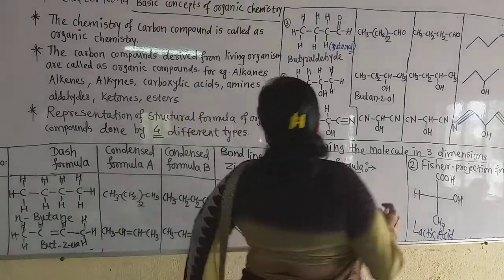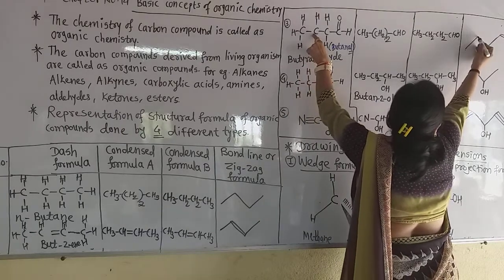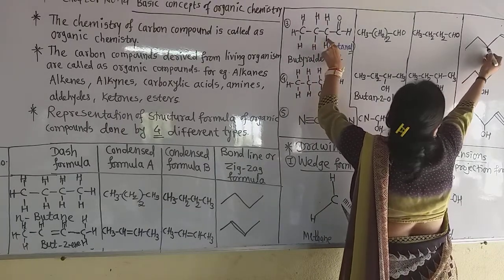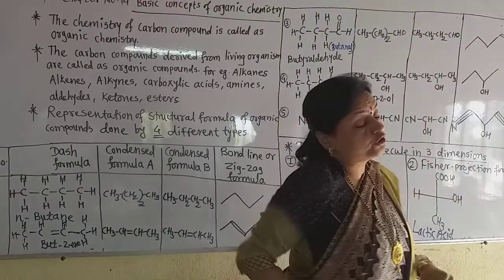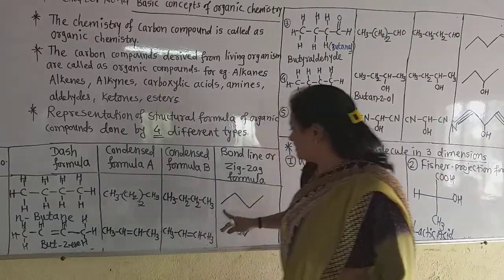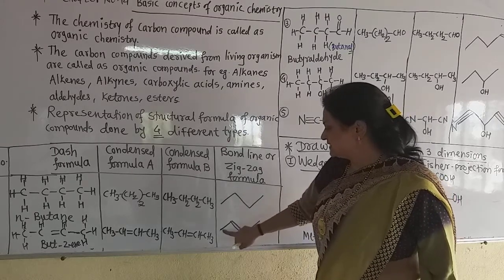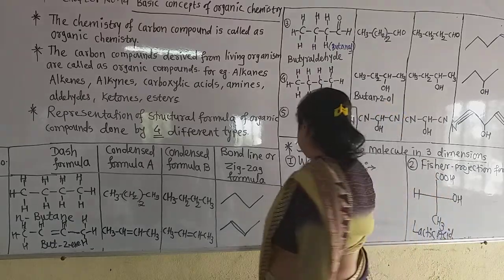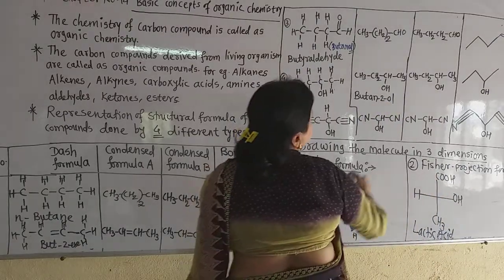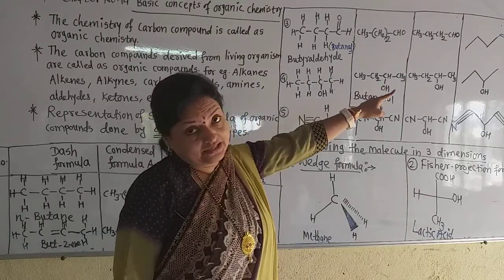Now see, this CH3 group is here, this CH2 and C double bond O, and hydrogen is also not shown. As here this is CH3, CH2, CH2, CH3, CH3, CH double bond CH, CH3. In a similar manner we can draw the bond line formula that way.